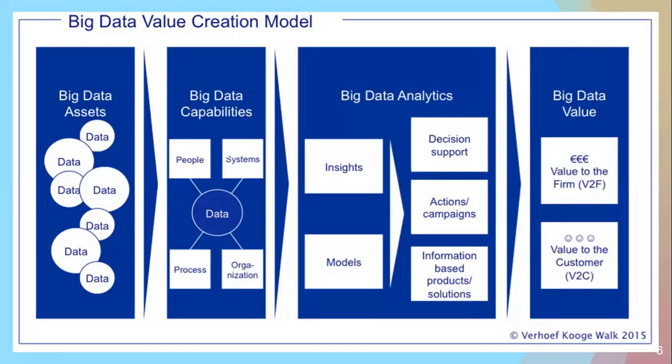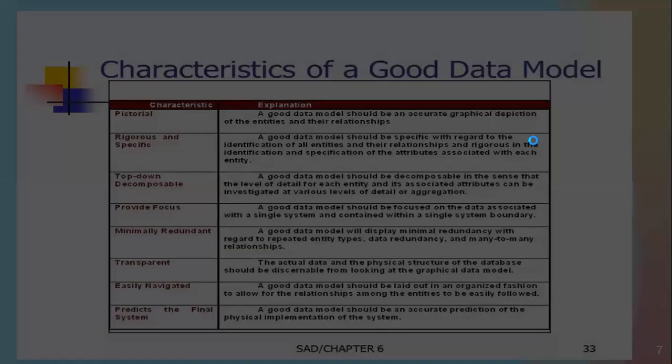Then the big data value creation model we have discussed, that's the value created for the firm, for internal use, and the value created for the customer, for external use.